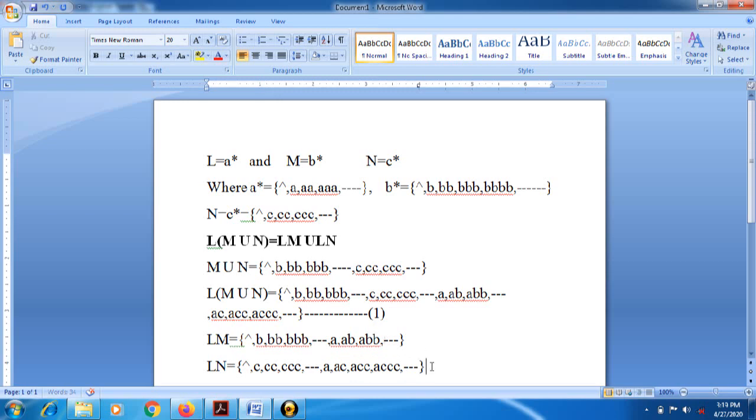And whenever we are making its union, it will again generate the same values which we have covered in expression 1.